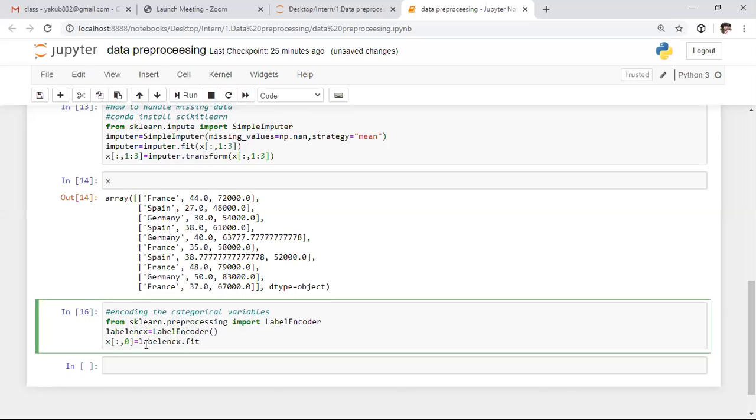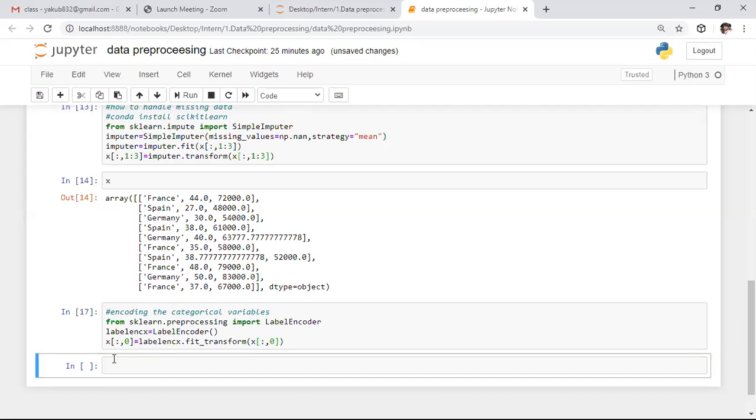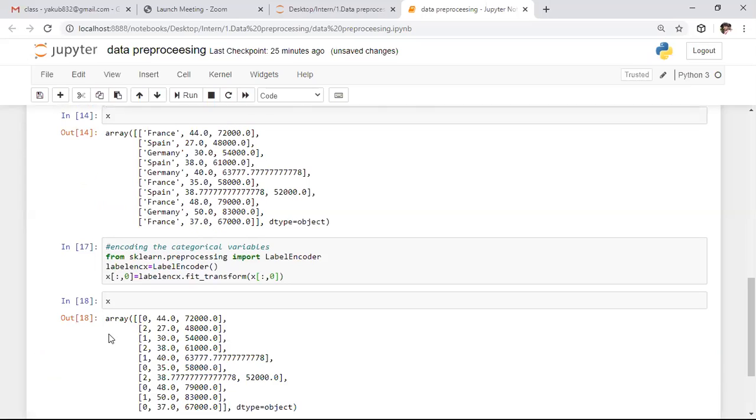I want to fit_transform the data which is present in the first column, so I'm saying X of colon comma 0. Done, it is converted successfully.